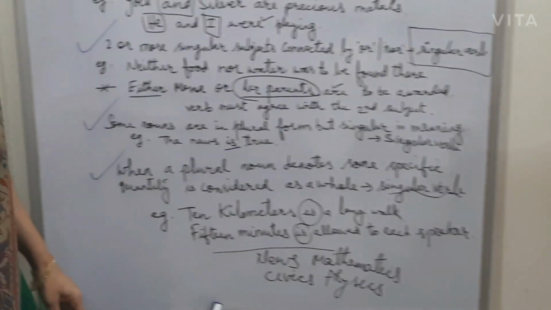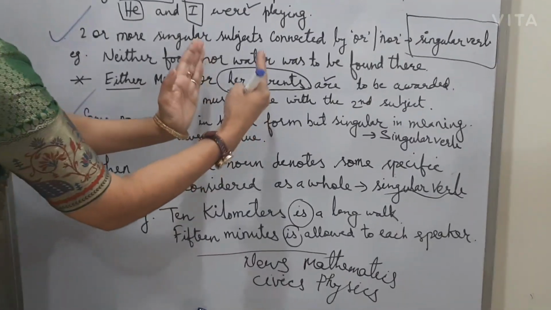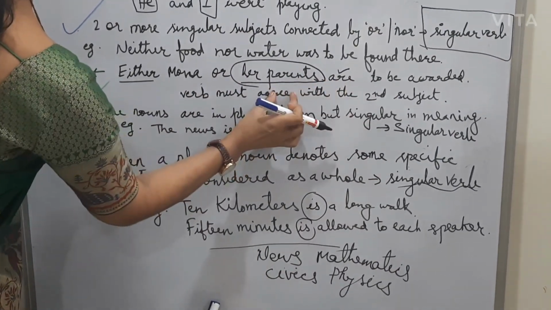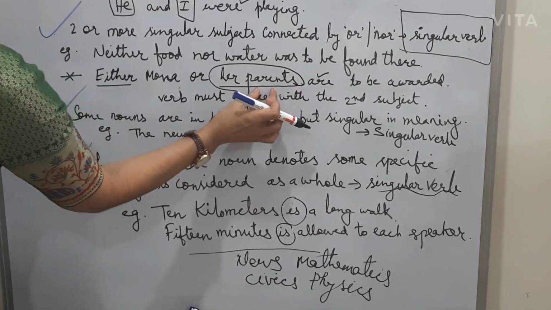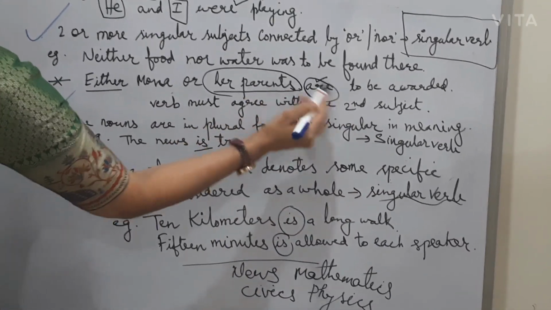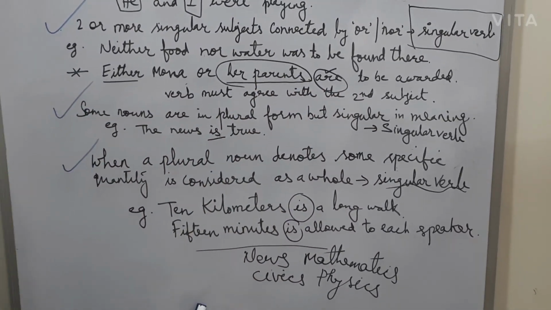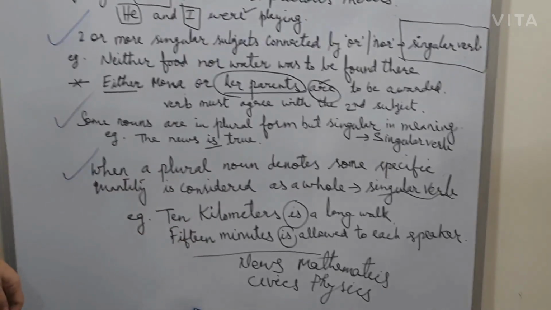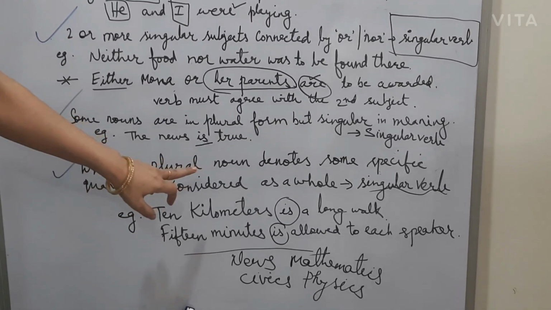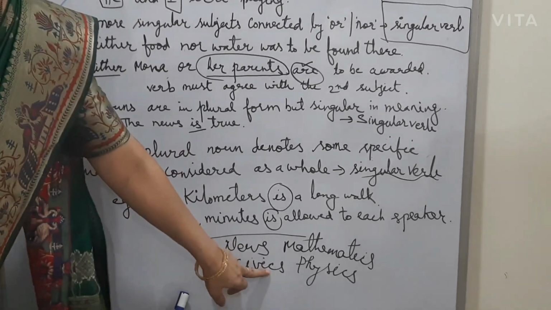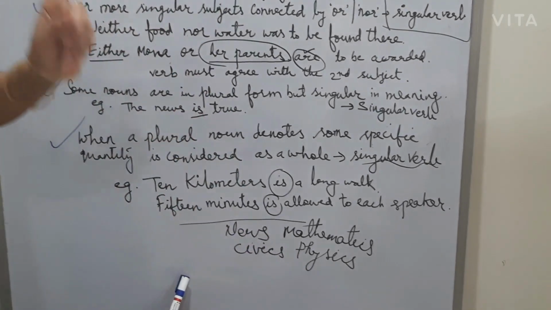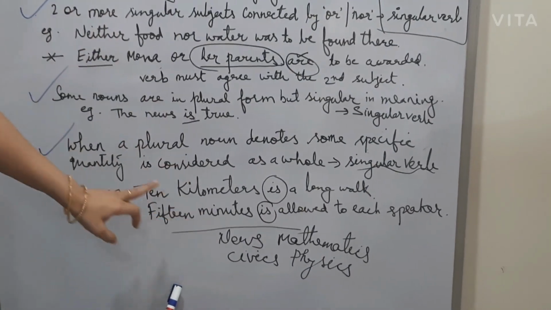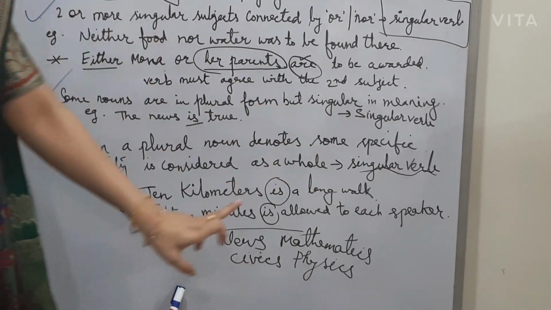So we should see here proximity. Proximity means the nearest one. The word which is nearest to the verb, that we should see. If the nearest word is in the plural form, we should use the plural verb only. Same way here, some nouns are there, and these nouns are seen as plurals, but they are not plural, they are singular, and for this type of nouns we use only the singular verbs.